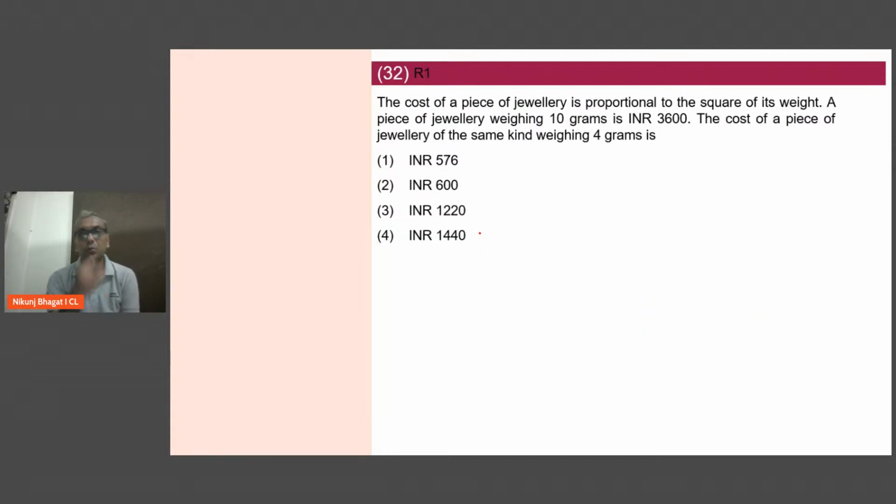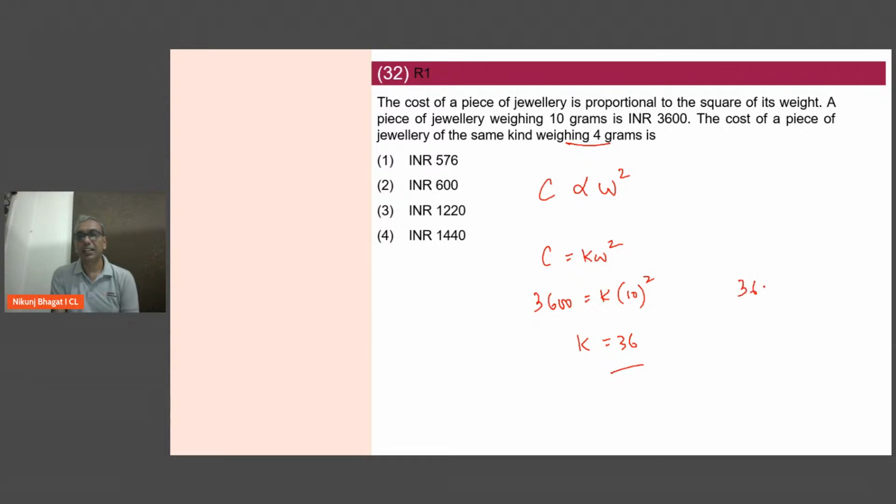Let's come to 32. The cost of a jewelry is proportional to the square of the weight. Okay, so C is equal to KW square. A jewelry weighing 10 grams is having a value of 3600. So K therefore becomes 36. You have to find the cost of a piece weighing 4 grams. So 36 into 4 square, 36 into 16, that is 576. अब इस तरह क्वेश्चन एकदम sitter है.